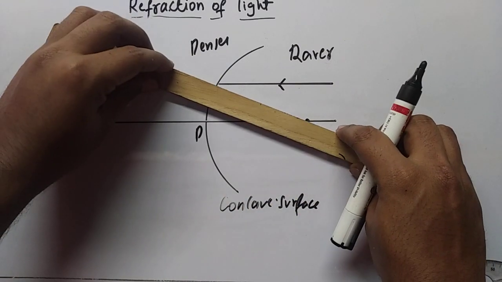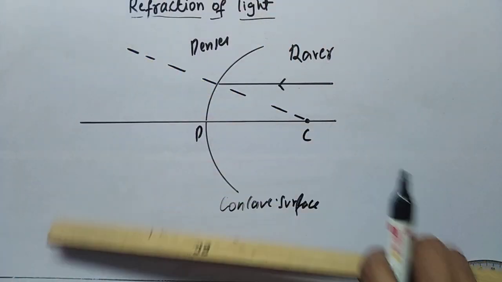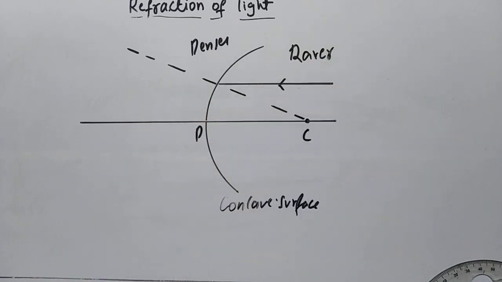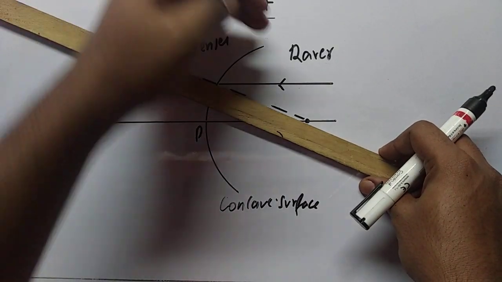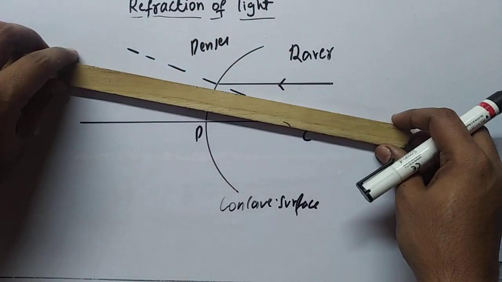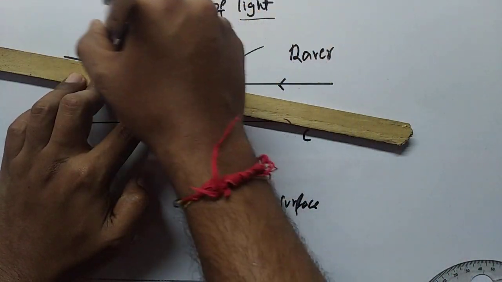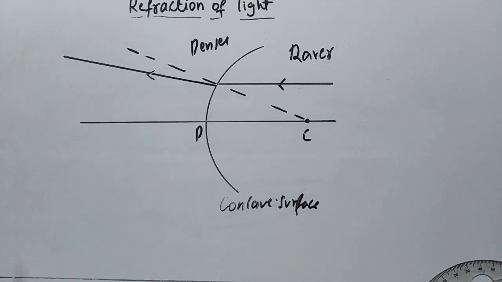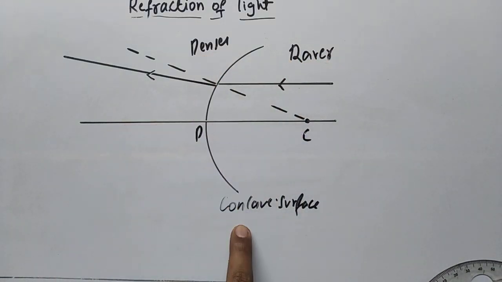So let me draw the normal line. This is our normal line, right? And we know that whenever a light ray is traveling from rarer to denser, it will bend towards the normal. Already we have the incident ray. Now we have to draw the refracted ray, which is bending towards the normal. So when a light ray is traveling from rarer to denser on a concave surface, it bends towards the normal.